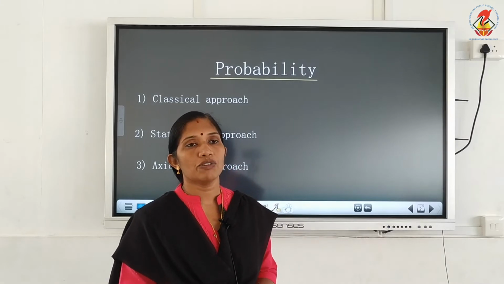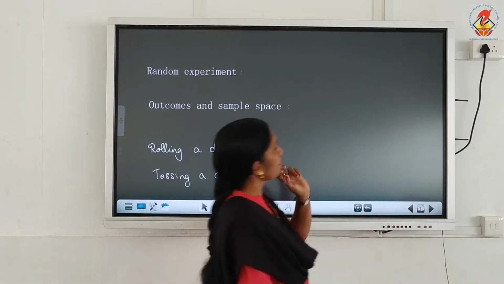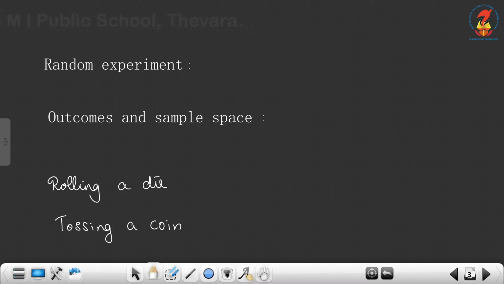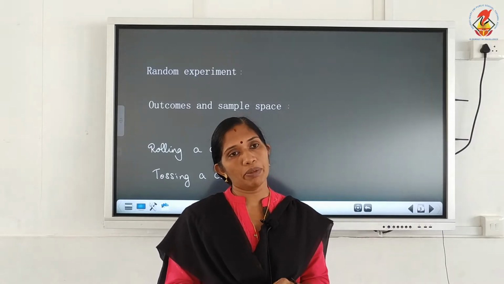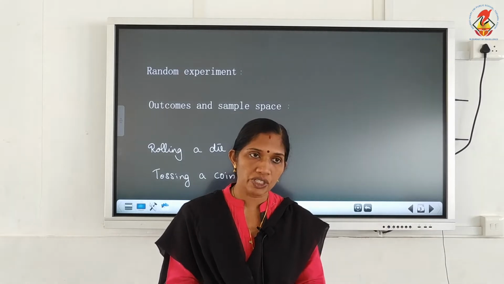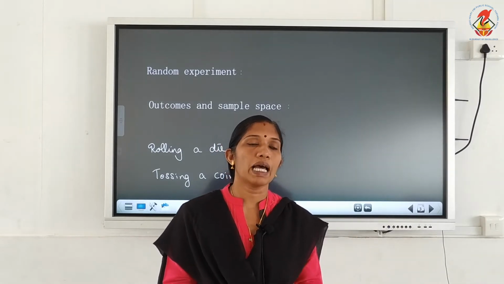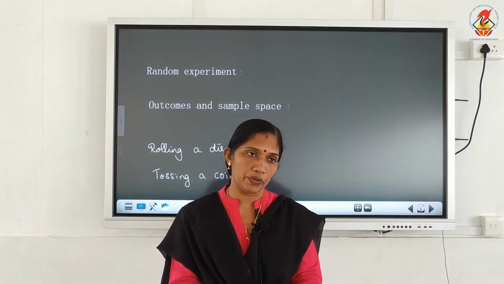Before that we have to revise the basic concepts of probability. The first one, random experiment. What is random experiment? An experiment is said to be a random experiment if it satisfies the two conditions. The two conditions are, it has more than one possible outcome and it is not possible to predict the outcome in advance.